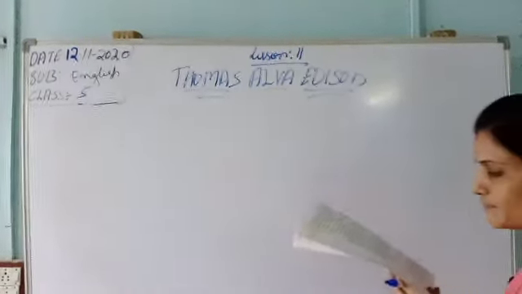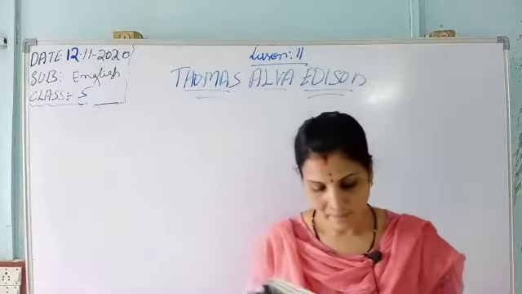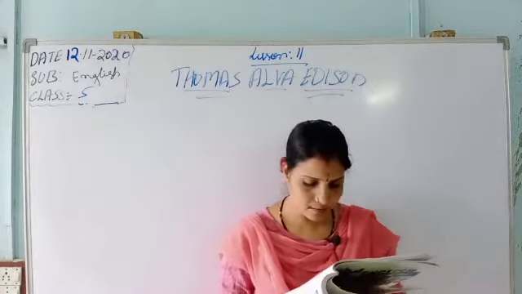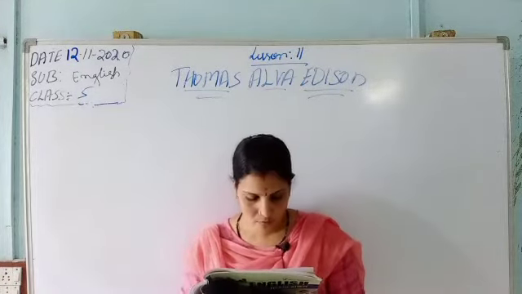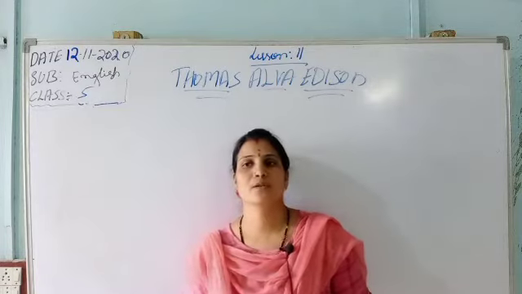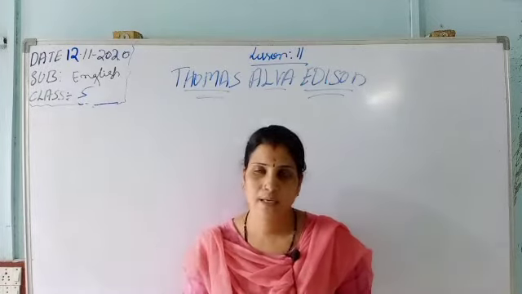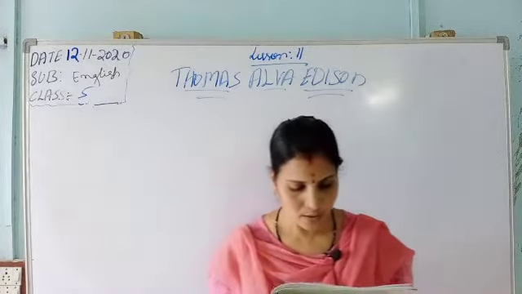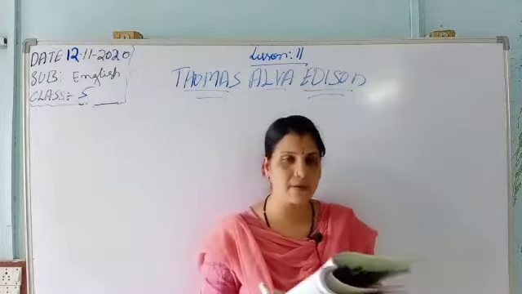The phonograph was Edison's favorite invention. He invented the talking machine by accident while working on telegraphs and telephones. You know what a telephone means. It is a talking machine. Nowadays smartphones have come. Previously we used to talk on the telephone with the help of a wire, and it was at home only, not like now when we carry phones. So it was his favorite one.